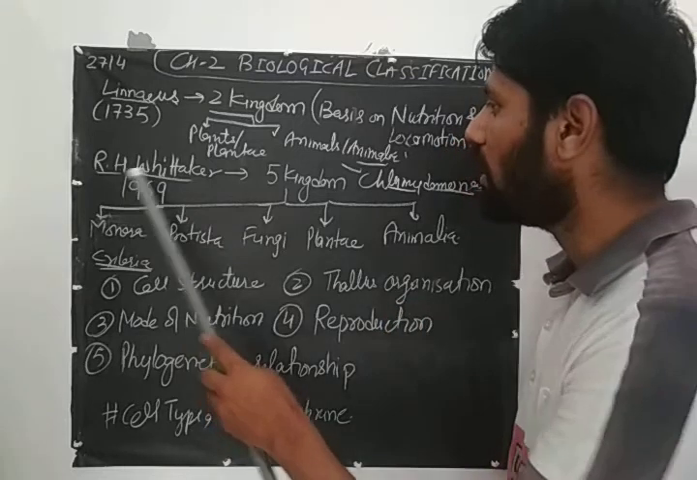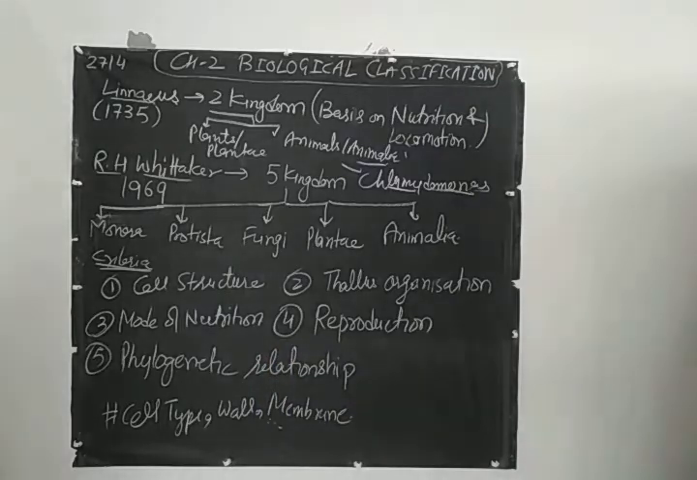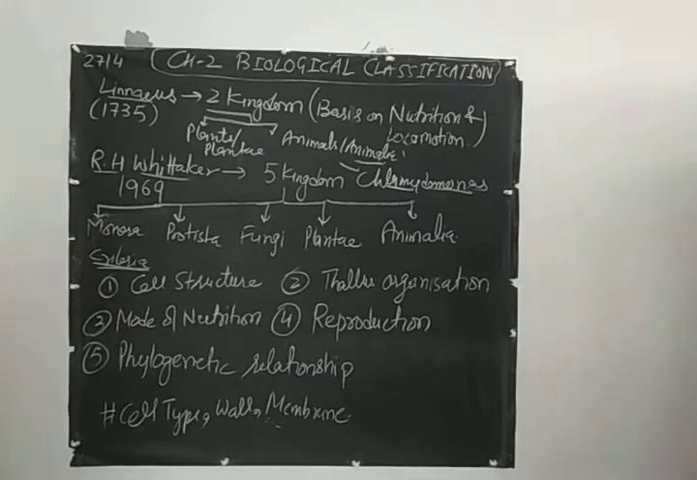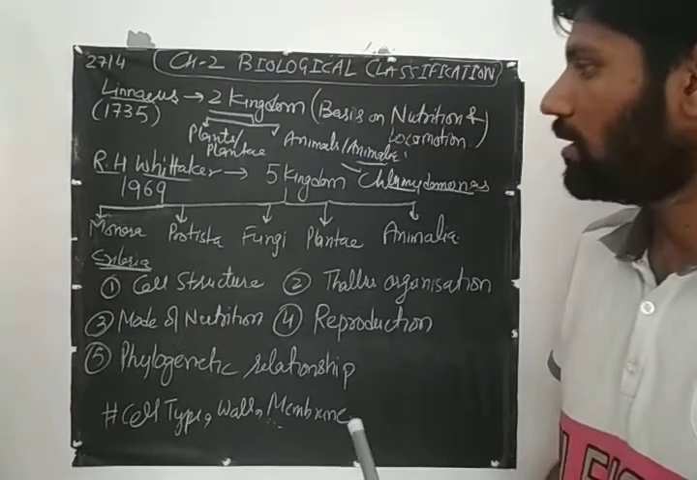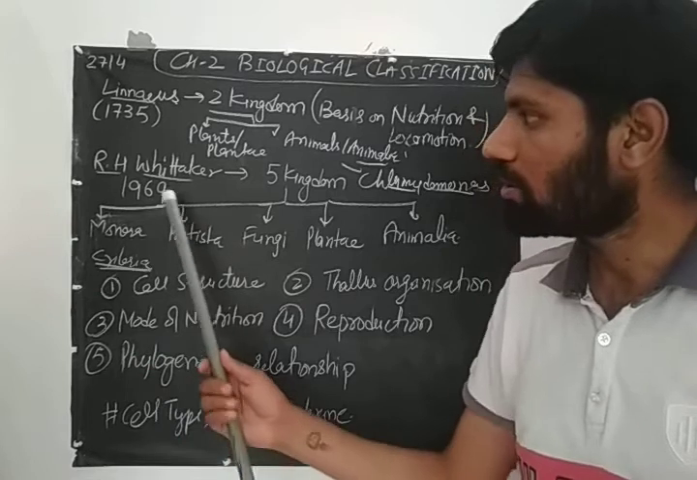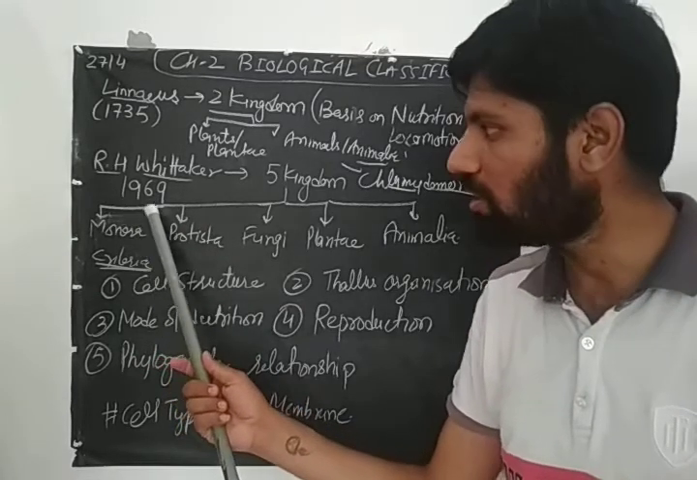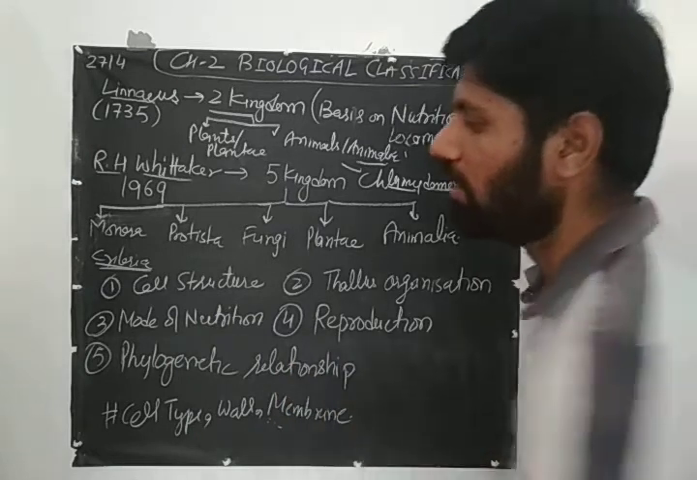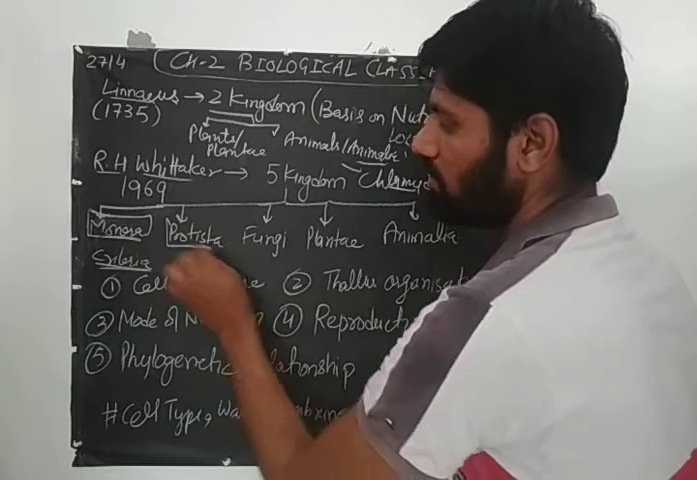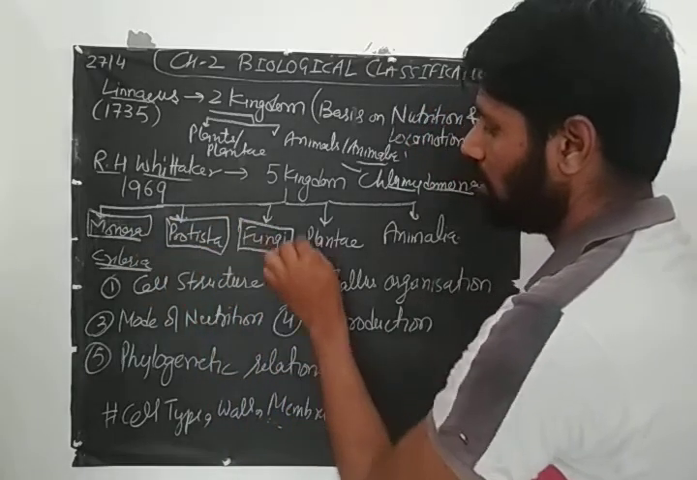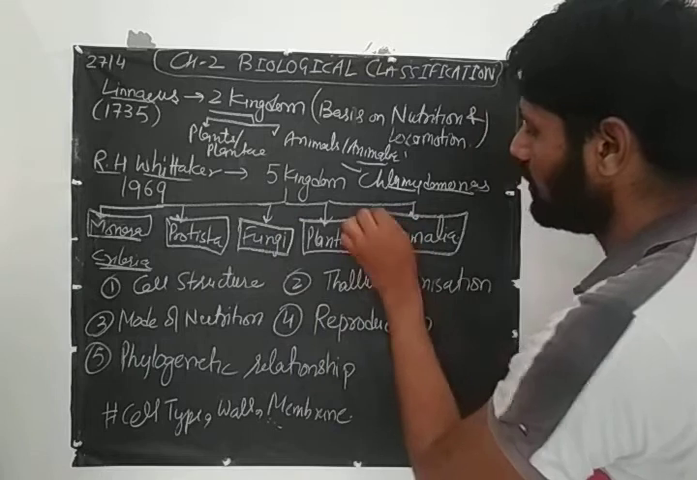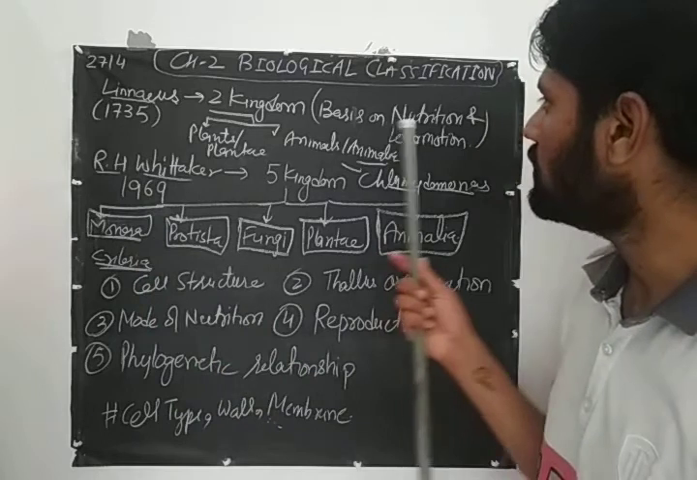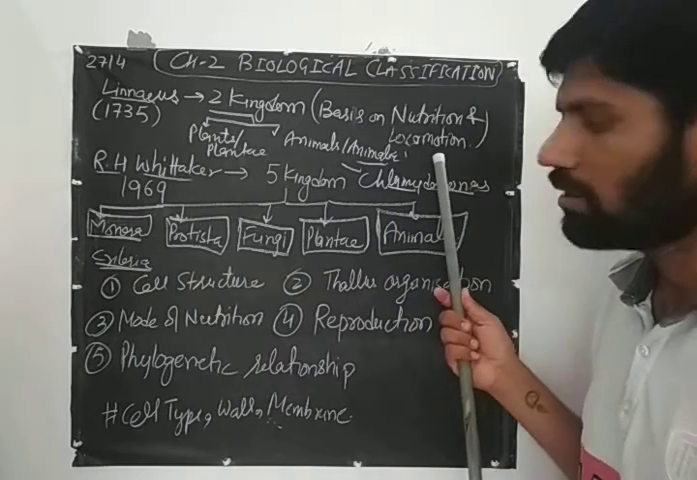So according to R.H. Whittaker, who gave a system in 1969, there are 5 kingdoms. That means there were 5 different kingdoms. He named them: one is Monera, second is Protista, third is Fungi, fourth is Plantae, and fifth is Animalia.